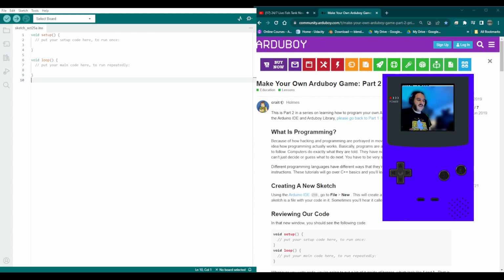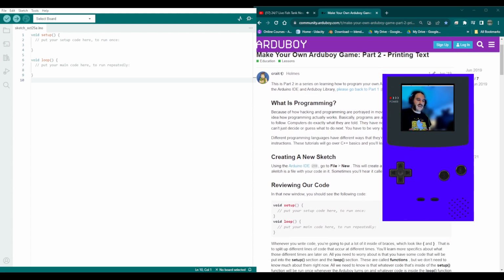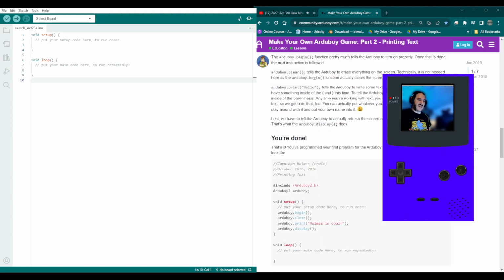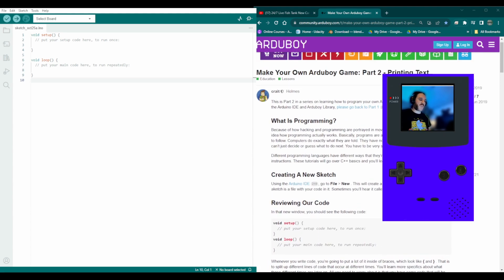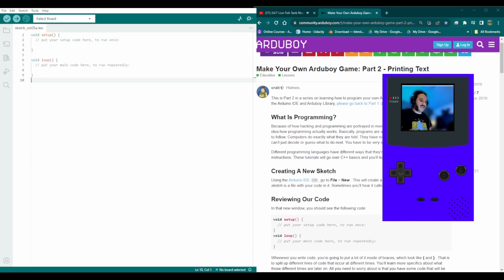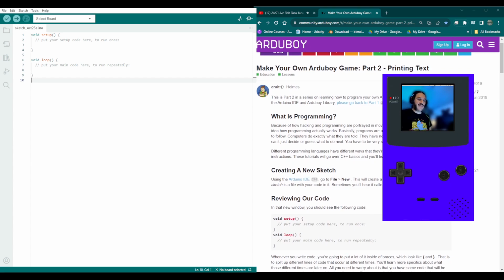So, I'm not going to go through a lot of this, I'm just going to glance over it because there's a lot of coding stuff here. Sorry for all the weird noises, I just had all that water. This is part two of the series, Learn How to Code the ArduBoy game. If you have not yet installed the Arduino ArduBoy IDE, go back to part one. I already have that installed.